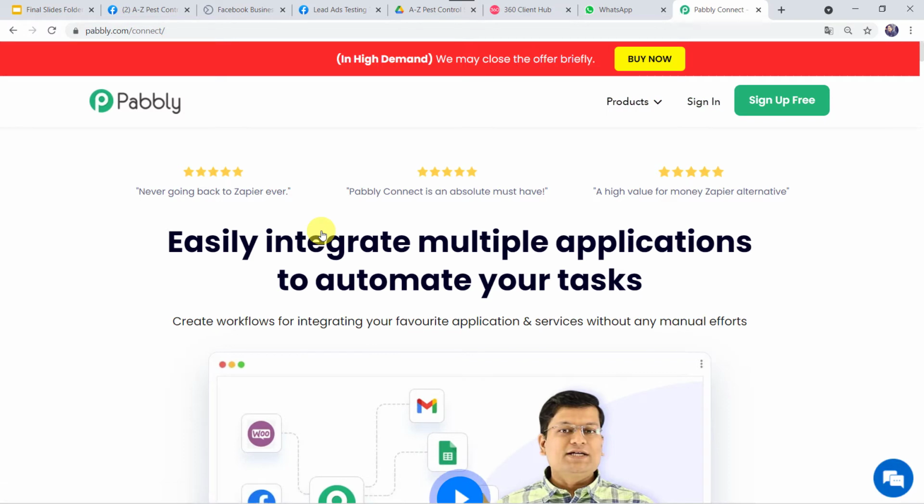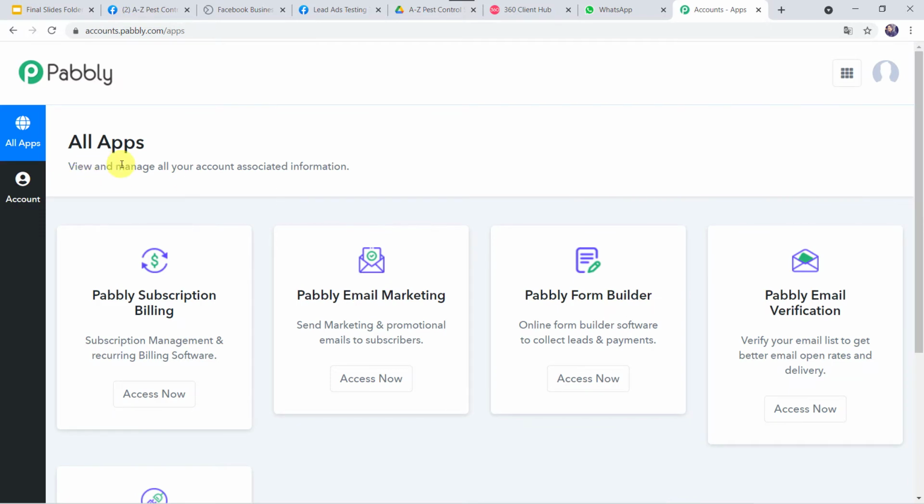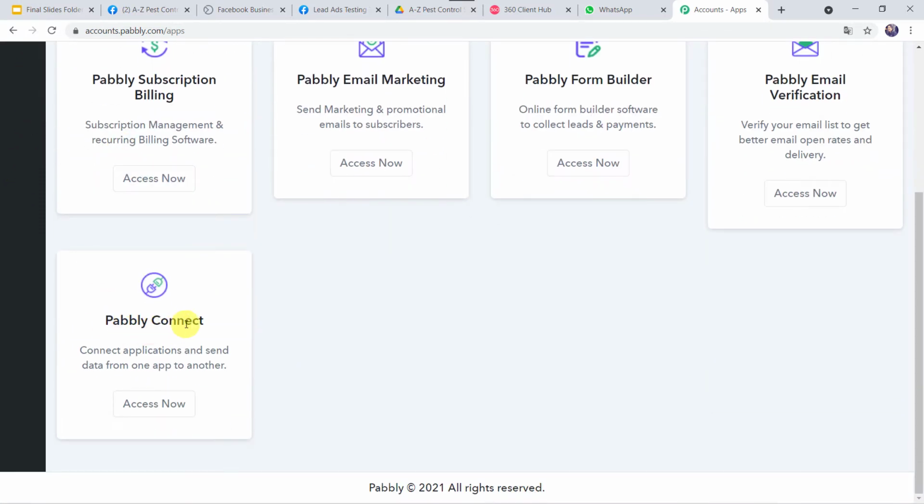This is the landing page of Pabbly Connect. As a first time user, you have to come to this sign up for free option. You can create your own account in just 2 minutes by clicking on this option. As I already have an account with Pabbly Connect, I'll simply click on sign in. In the all apps section, scroll down, come to Pabbly Connect and click on access now.